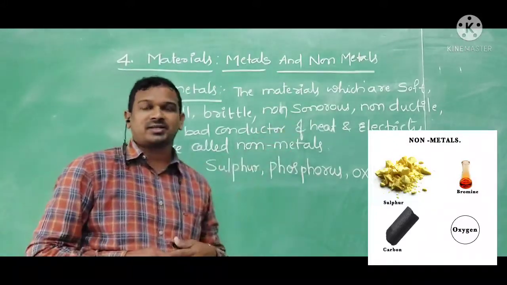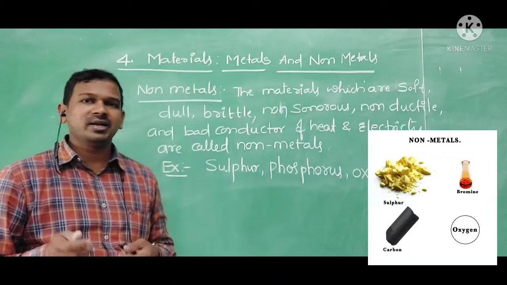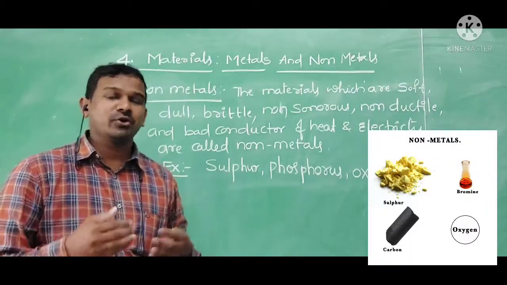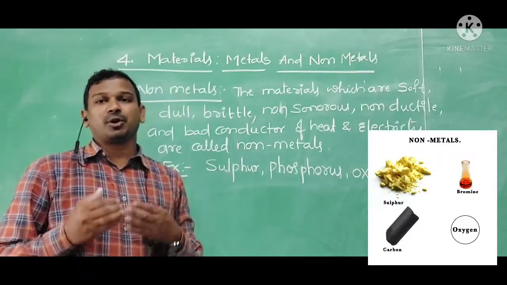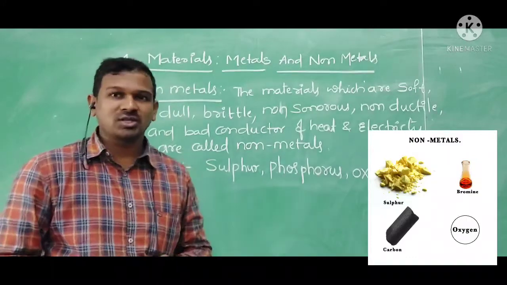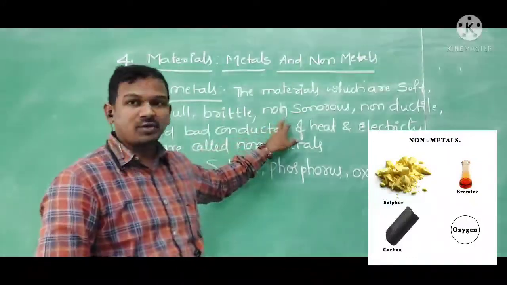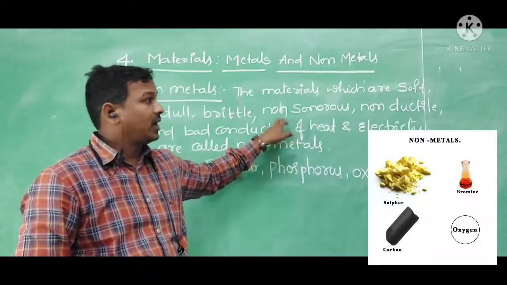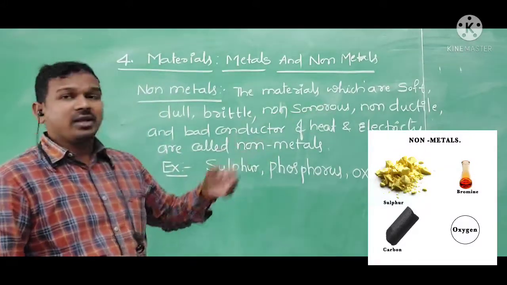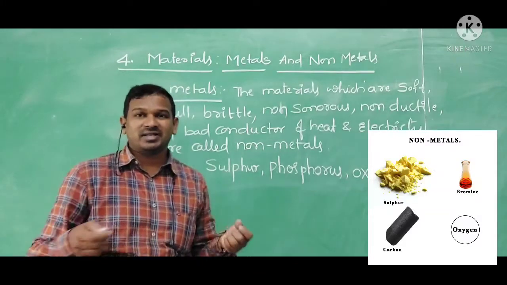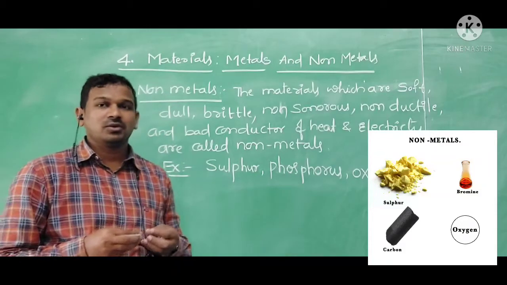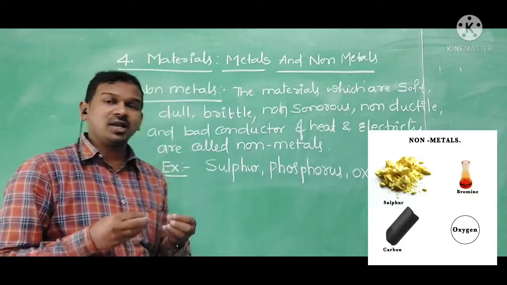They are non-sonorous. When you hit a material with some other hard object, if it produces a sound, we can call it sonorous. Metals show the property of being sonorous, whereas non-metals do not. Coming to non-ductility, we cannot make them into wires, whereas in metals we can make very thin wires.